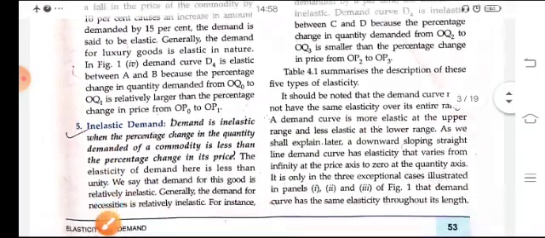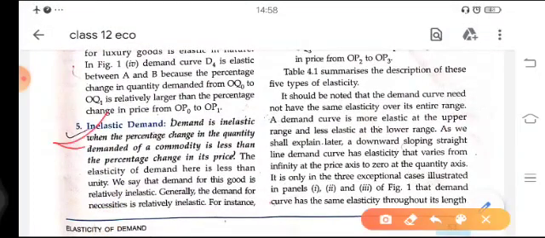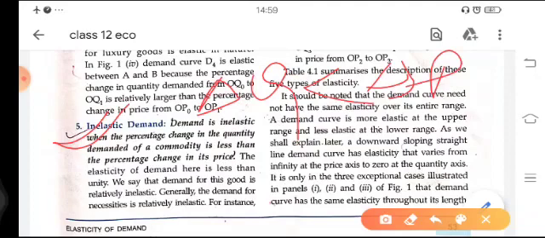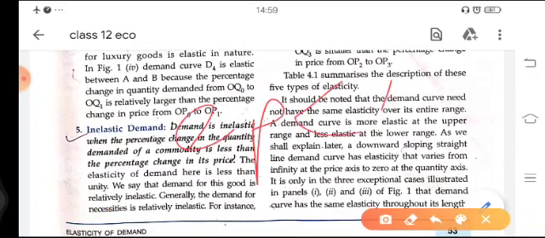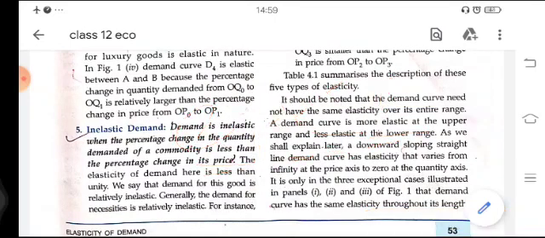Okay, now next is inelastic demand. Inelastic demand says that when the change in the quantity demanded of a commodity is less than the change in the price of a commodity, then it is known as inelastic demand. It means that the ratio of change in the quantity is less than the ratio of change in the price of a commodity, and here EP is less than 1. Okay, so these were the 5 degrees of price elasticity of demand.